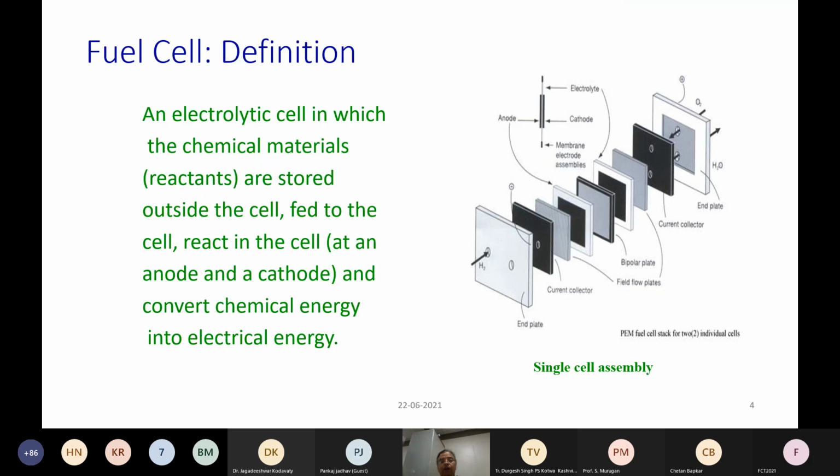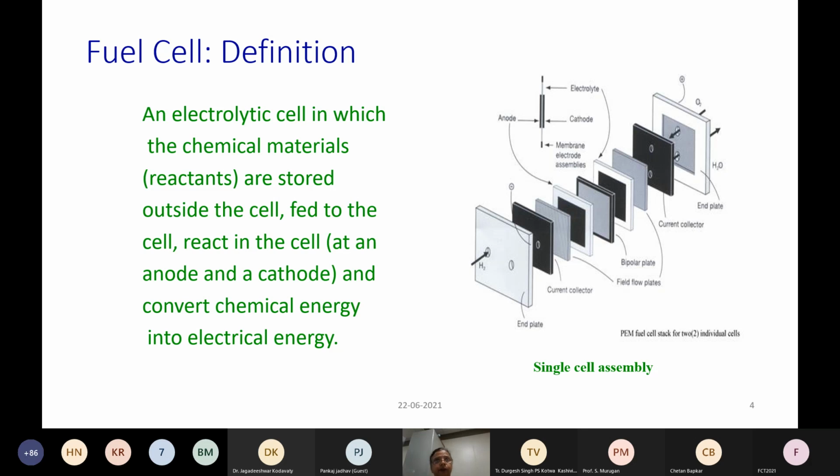By now you would have heard about the fuel cell definition and all that, but I'll just take a small recap so that we can proceed with whatever I'm going to say. Basically, a fuel cell is an electrochemical cell in which the chemical materials, the reactants, hydrogen and air, are stored outside the cell.